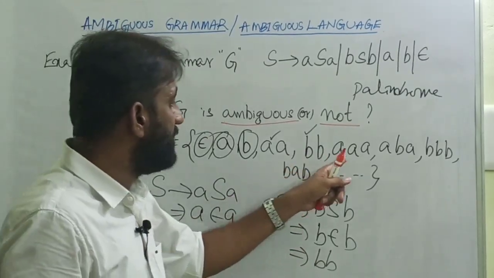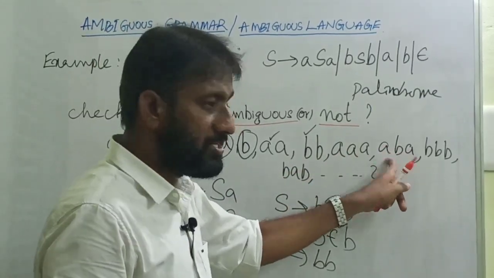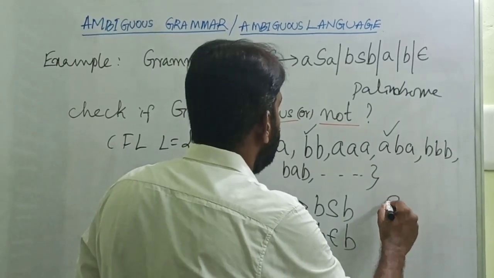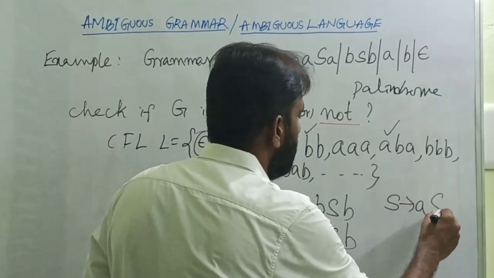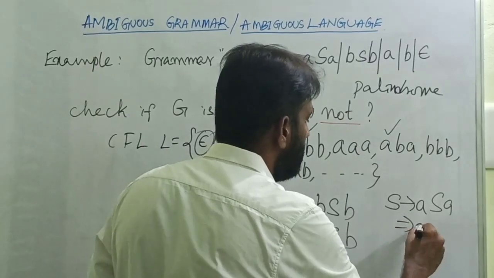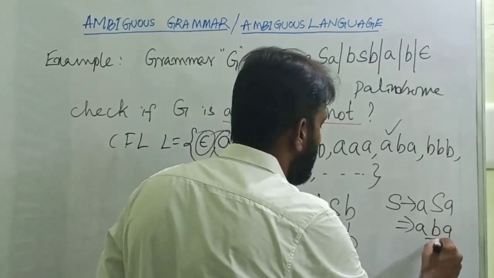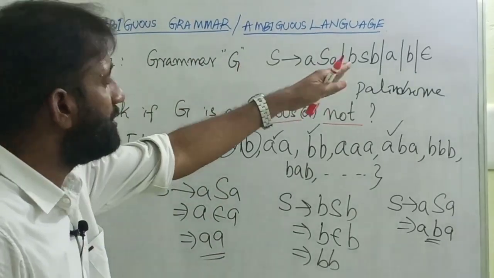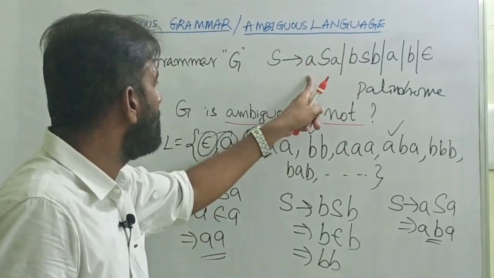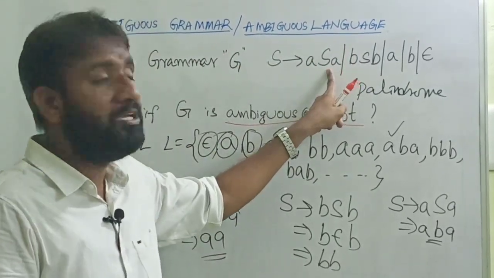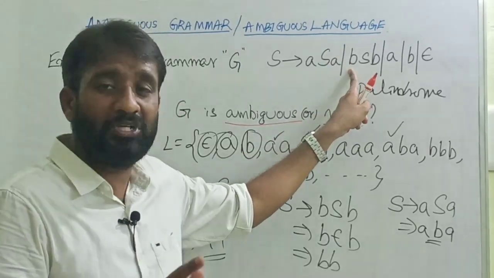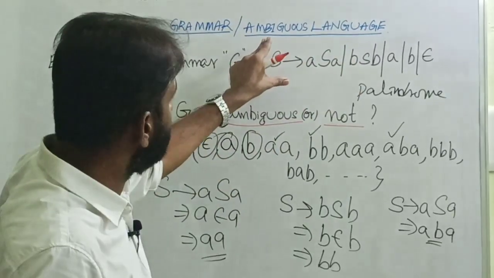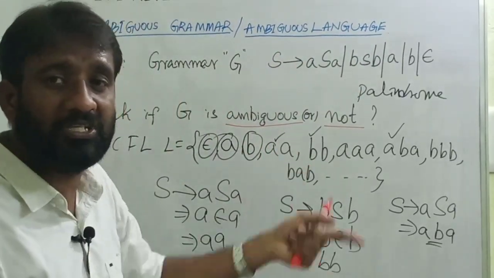Similarly, if I take aba, let's try with this aba. Now you can generate aba: S → aSa, now S can be replaced with b, so aba. No other possibility. By seeing this grammar, you can say it is an unambiguous grammar. The a's start with only one production, aSa. The b's start with only one production, bSb. No alternatives at all. By seeing this grammar, we can say it is an unambiguous grammar.